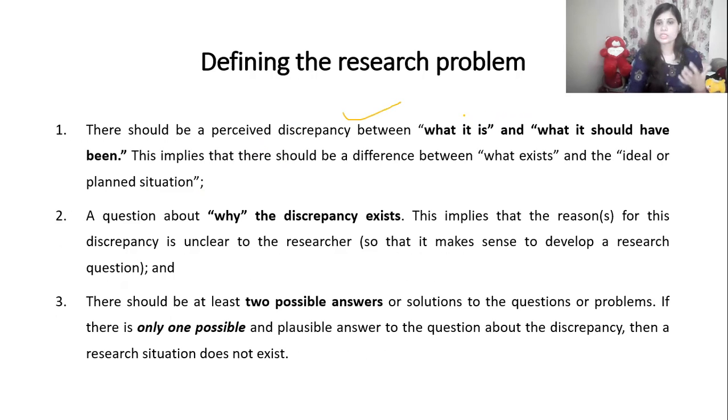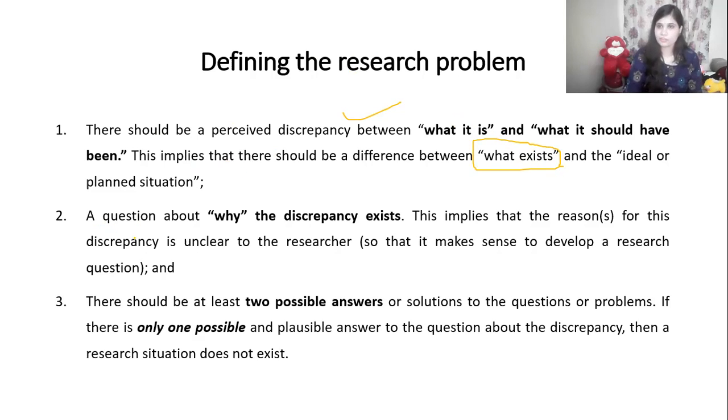If the situation qualifies on these questions, like what it is, what it should have been, and what is existing in between, then that could become your researchable problem.